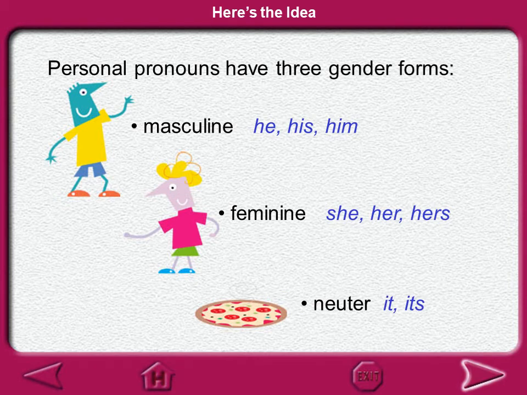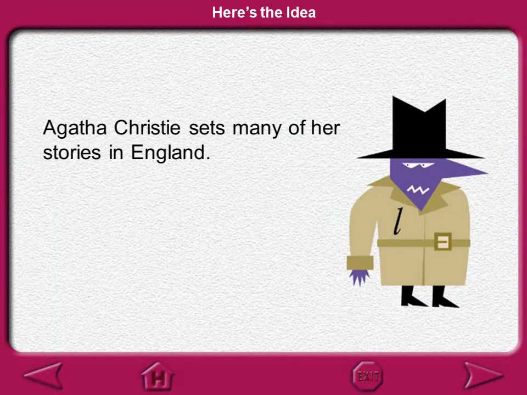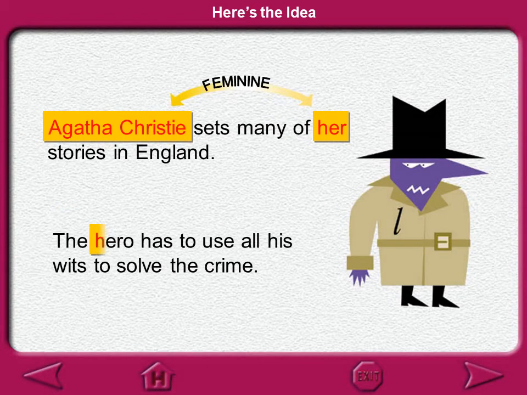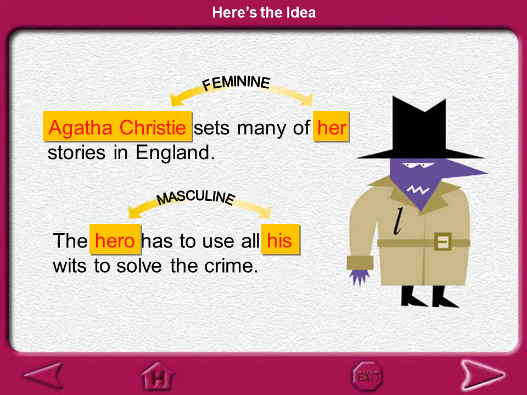Personal pronouns have three gender forms: masculine, he, his, him; feminine, she, her, hers; and neuter, it, its. For example, Agatha Christie sets many of her stories in England. Agatha Christie, feminine, her. The hero has to use all his wits to solve the crime. Hero, masculine, his.